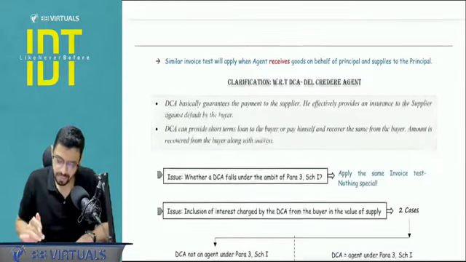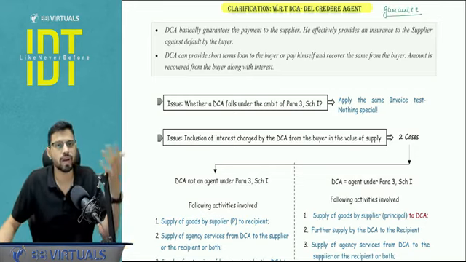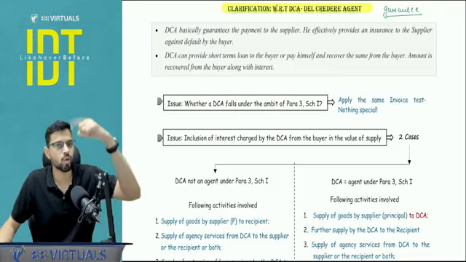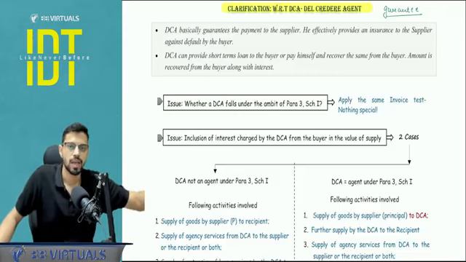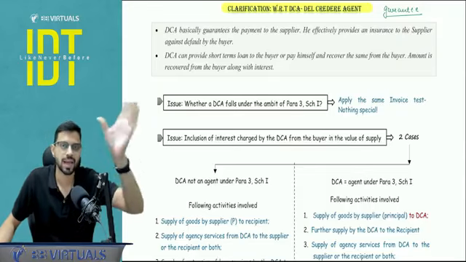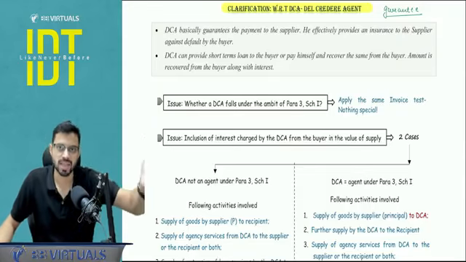Is it clear? Now there comes a concept of del credere agent. What is a del credere agent? In simple words, an agent with a guarantee of payment to the principal. So if my consumer defaults, the agent, that DCA, is going to give a loan to the consumer, and that loan amount will be disbursed to the principal. So in simple words, between a DCA and an agent, there is only the difference of that guarantee. That is why DCA is expensive. The commission of DCA is expensive.